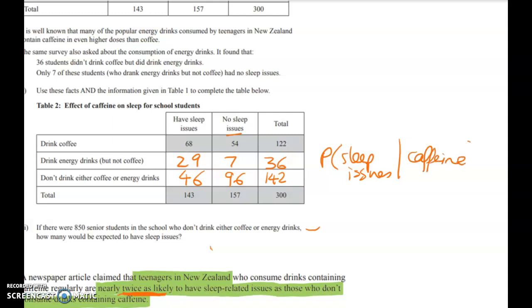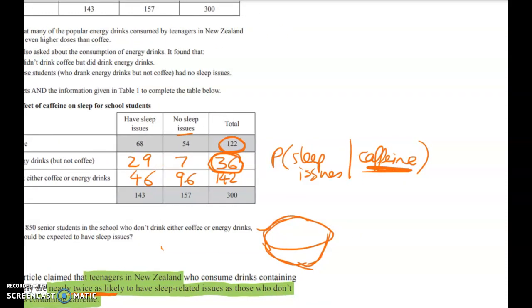So think again about our stupid sun hat where we're putting the names of all the people who satisfy this condition. So all the students in the survey who regularly drink caffeinated drinks. Well, it's not just coffee now, right? So we're putting in the 122 people who drink coffee, but also the 36 who drink energy drinks and not coffee. And then we're working out who's got sleep issues.